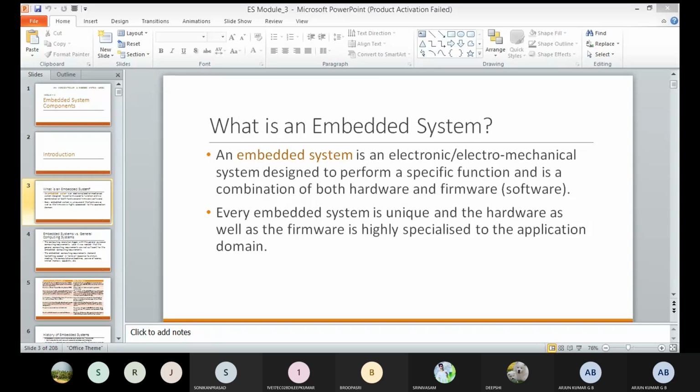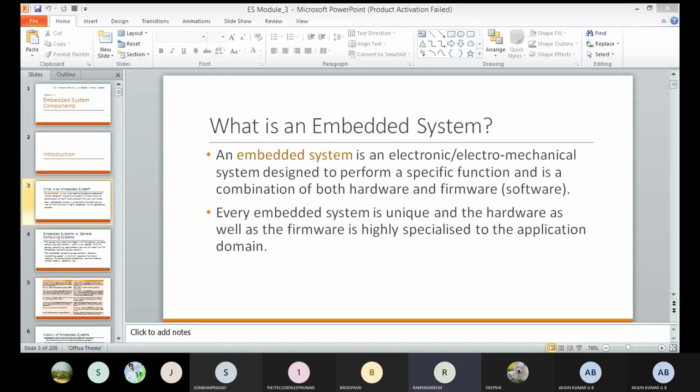Similarly, tell me in an air conditioner, what are the mechanical components, what are the hardware components, and what are the software components? Abhishek or anyone? Srinivas, tell me what are the hardware components in an air conditioner? Srinivas, are you there?